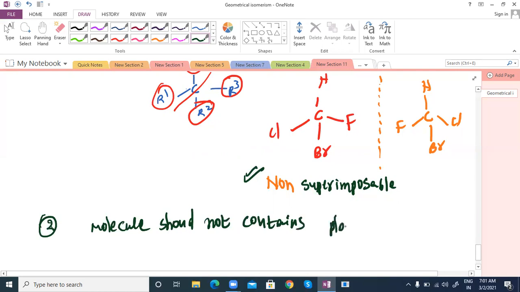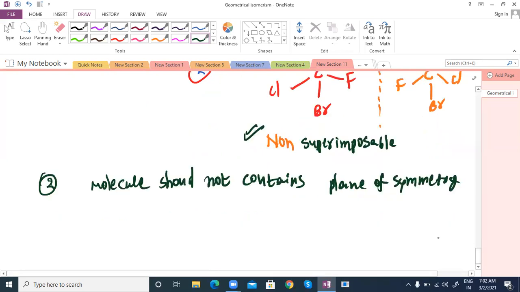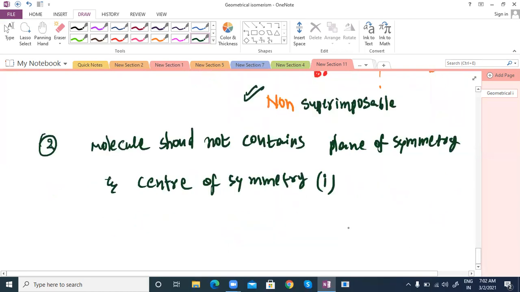Plane of symmetry is shown in shortcut as POP, and center of symmetry is also shown in shortcut. Doesn't matter. So what is the plane of symmetry? I'm going to show one example.